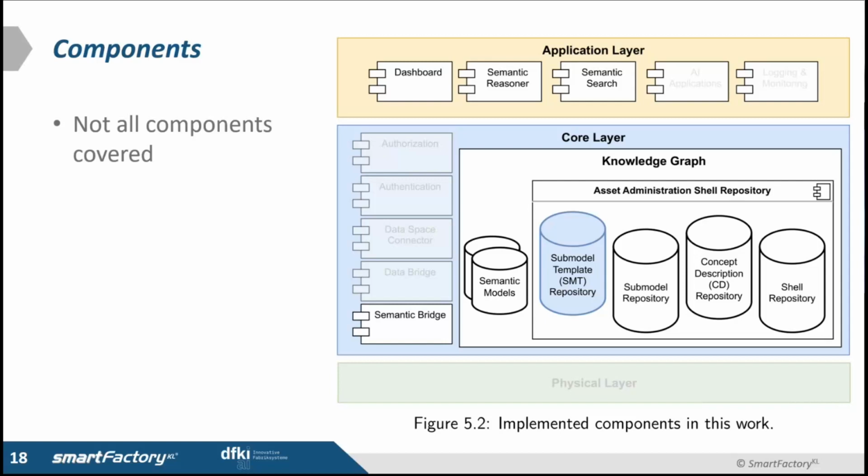So these are the components of the system. Of course, we can't implement all the components, but we have a knowledge graph, and we store everything in an RDF format that includes the AAS and maybe other semantic models. And we have a dashboard, semantic reasoner, and semantic search on top of it. The parser would be included in the semantic bridge to deal with the RDF and JSON representation, as well as validators.